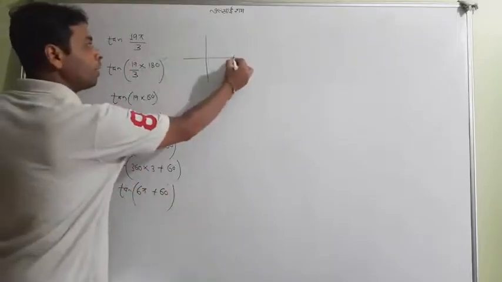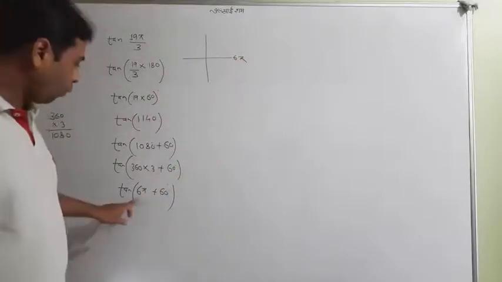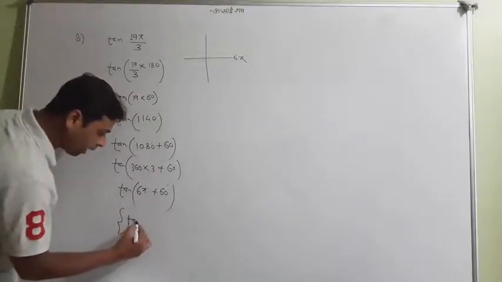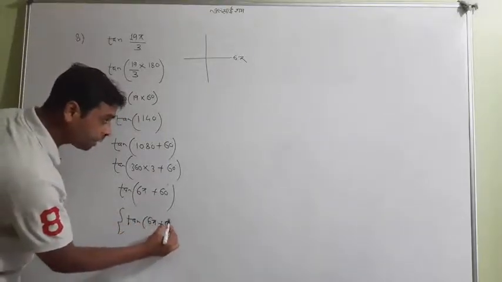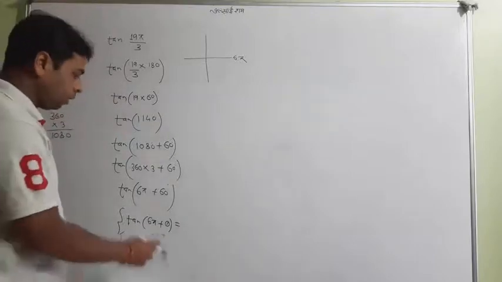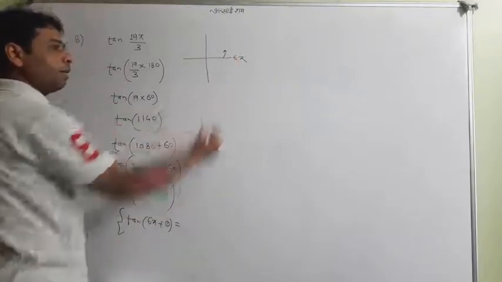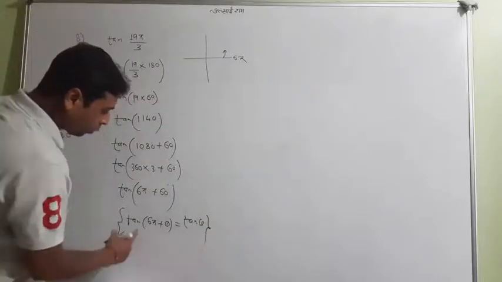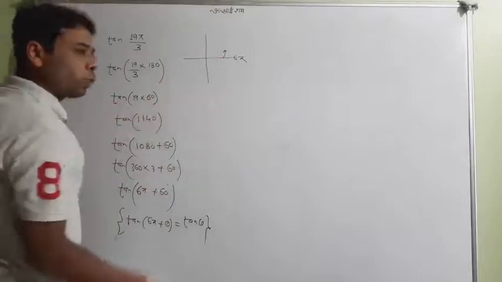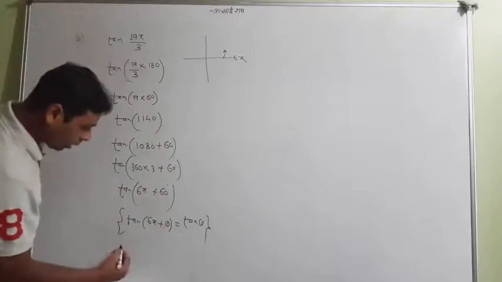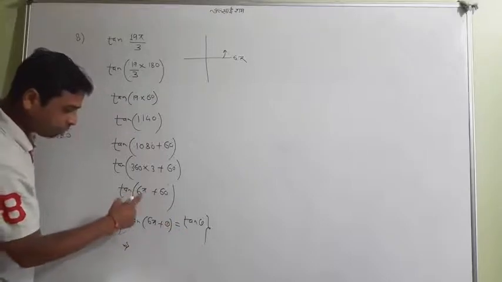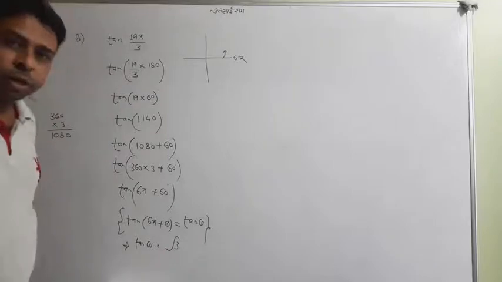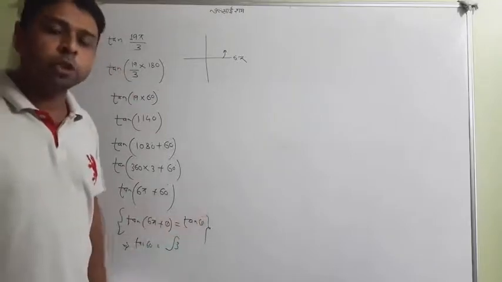It's a quadrant formula. Where is 6 pi? Here's a 6 pi. So to read the formula, tan of 6 pi plus theta. What will the formula be? Tan of 6 pi plus theta is equal to tan theta. 6 pi plus theta means which quadrant? First quadrant. And you know that in it all are positive and there is no change. So tan of 6 pi plus theta in the first quadrant, your answer is the same, tan theta. So your answer is tan of 6 pi plus 60, which is tan 60, and tan 60 is equal to root 3. This is a very genuine basic method which you will use.